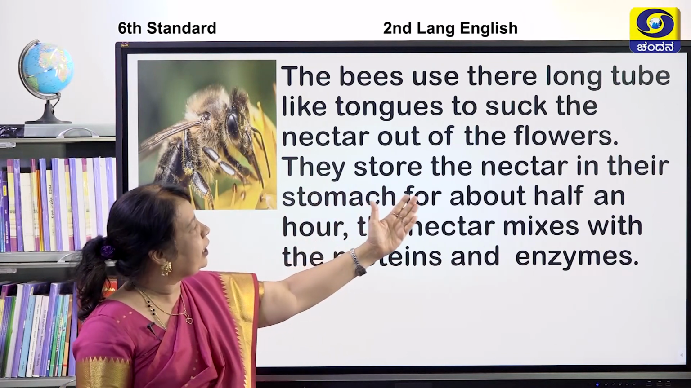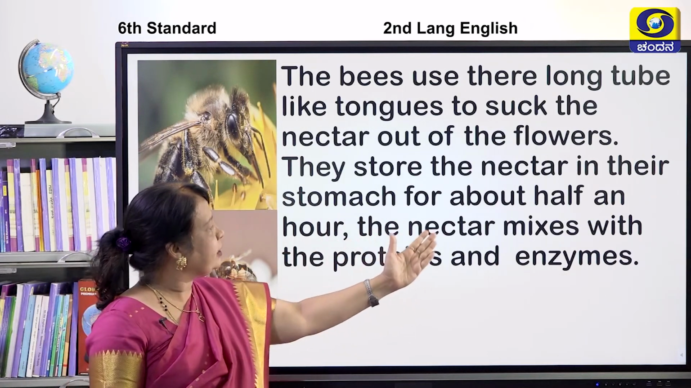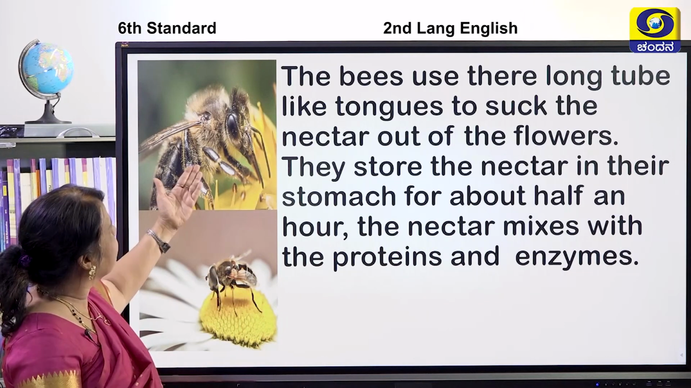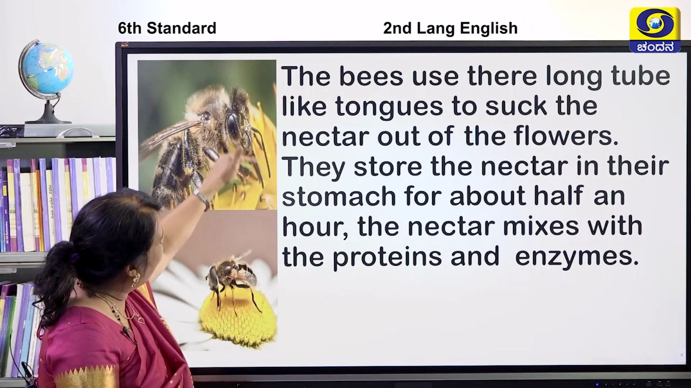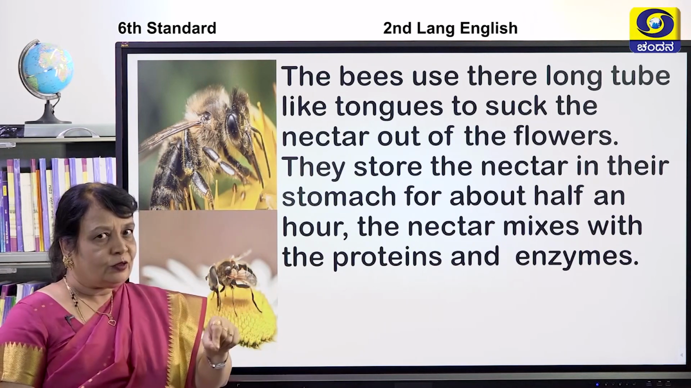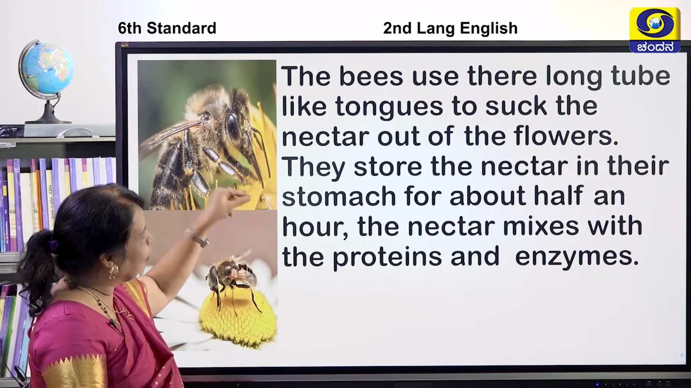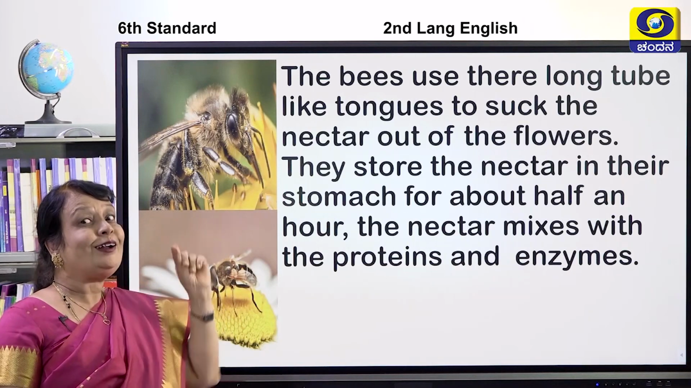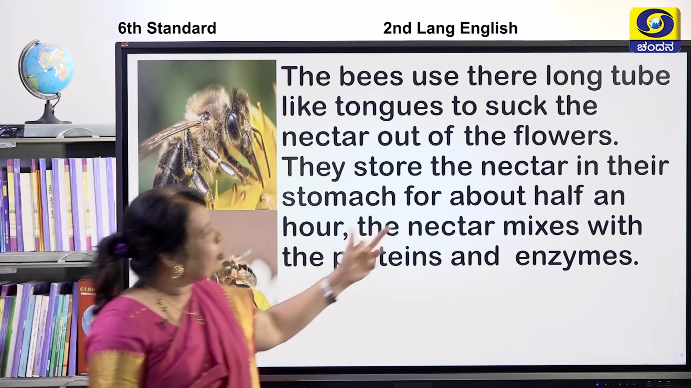They store the nectar in their stomach for about half an hour. The nectar mixes with the proteins and enzymes. What happens children? You can see the bee here. Yes, this honey bee has long tube-like tongues. So they will suck the nectar from the flowers. It will prick it and then use it to suck the juice. After sucking, we call that juice nectar.